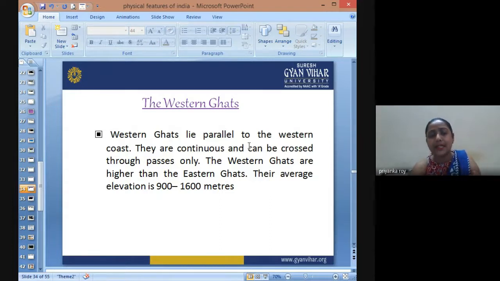These are continuous ghat sections or highlands with a steep elevation. The Western Ghats are higher than the Eastern Ghats. Their average elevation is from 900 meters to 1600 meters. It is as high as that of the Shivalik ranges.